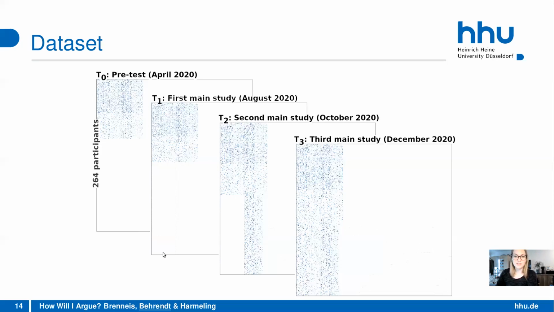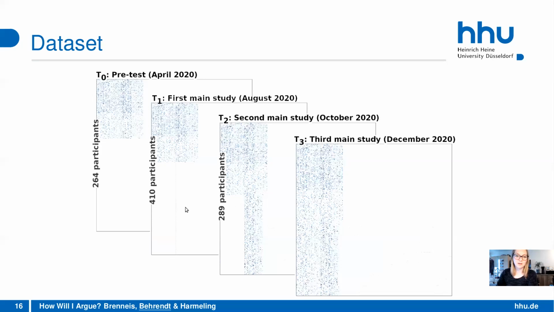In the second main study, we confronted the participants with arguments on one of the two topics, as you can see here. I forgot to show you how many participants we had. In the first main study, there were 410 participants, and in the second main study, there were 289, a subset of the 410 from the first study.